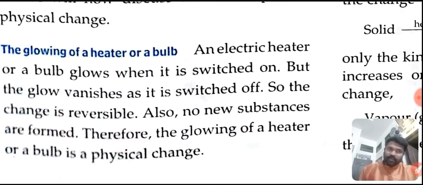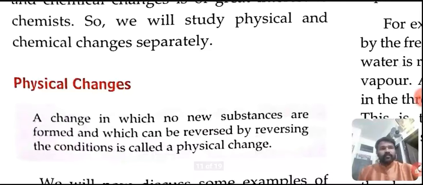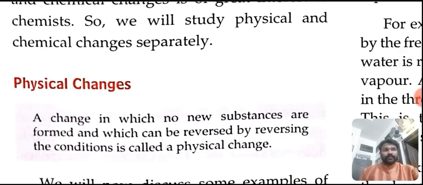So we can say that both these changes are physical changes, as we have discussed, and the definition we have also discussed. These both, the bulb glowing and the electric heater glowing, are examples of physical changes.